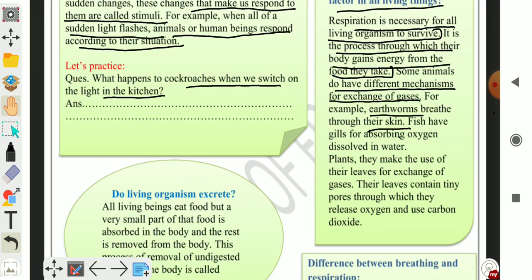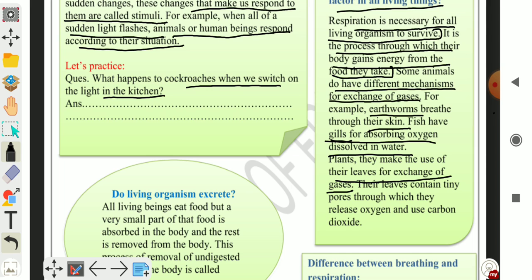Through their skin. Also, fish have gills for absorbing oxygen dissolved in water. So, for exchange of gases, fish use gills. Plants make use of their leaves for exchange of gases.